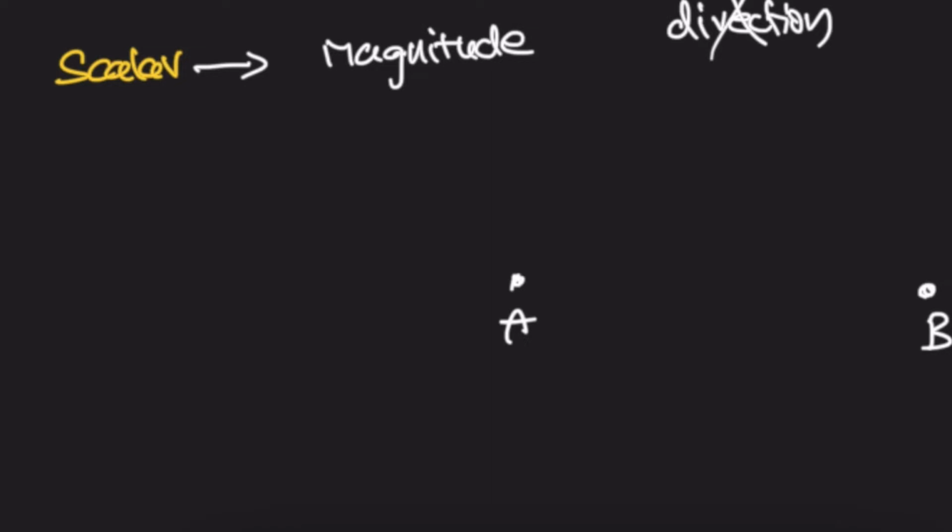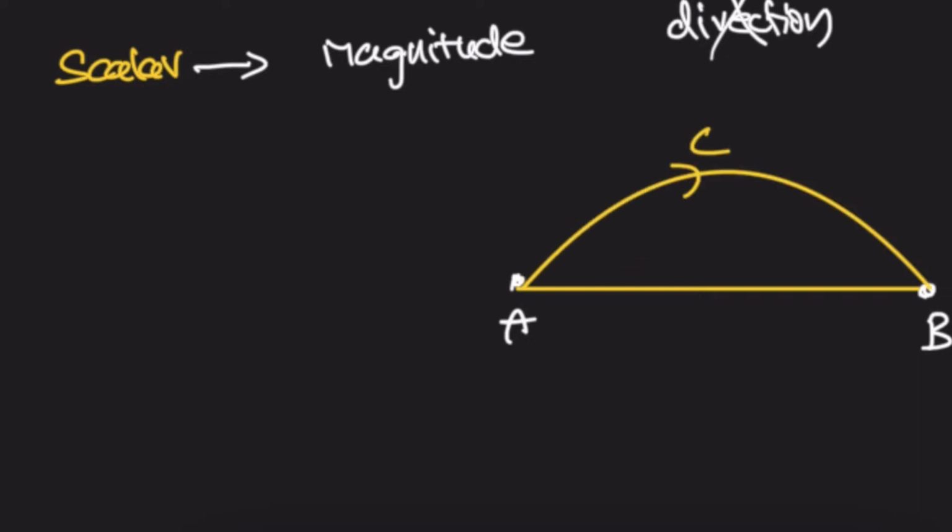One is a straight line, the other is some curve. See here, there are two paths to reach from A to B. One is along C, the other is moving in a straight line. Along C, the ACB path, it is a curve.